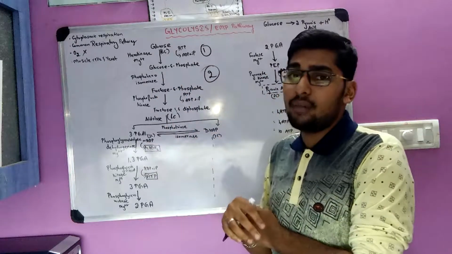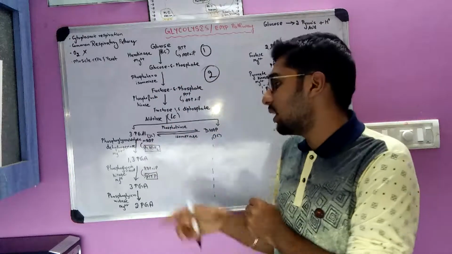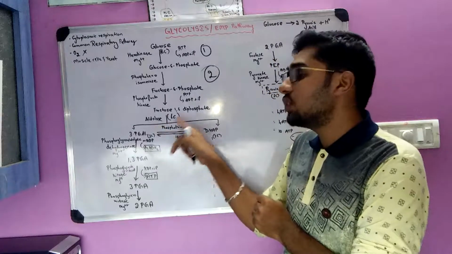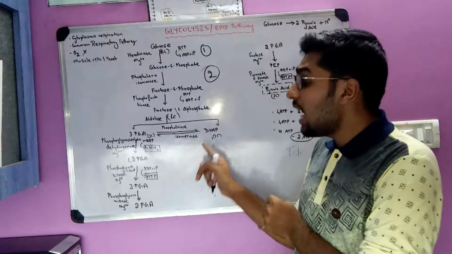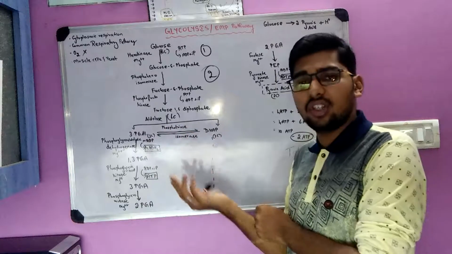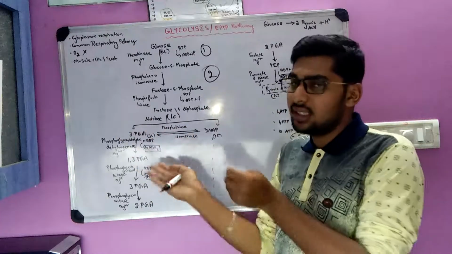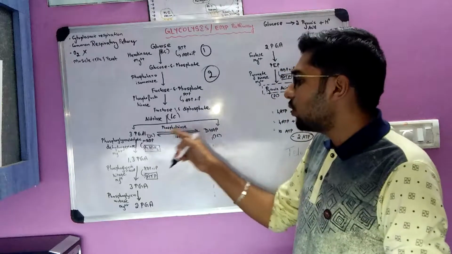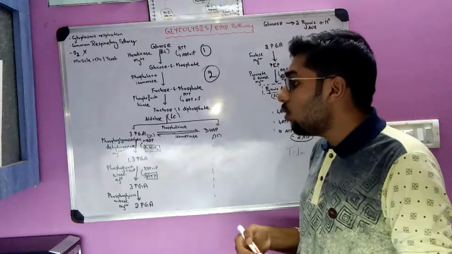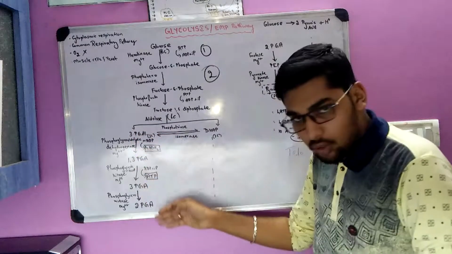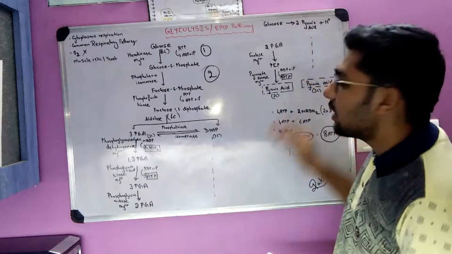It is a 3 carbon compound, so we are using triose here, and we call it phosphotriose isomerase. Isomerase because it is interconversion of isomers. This can be converted into this and this can be converted into this. This is a reversible reaction.